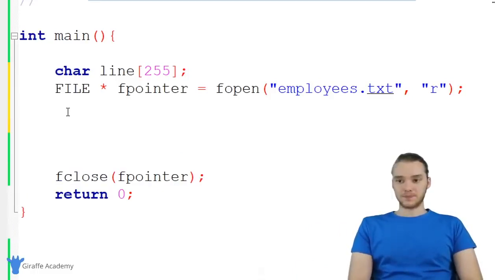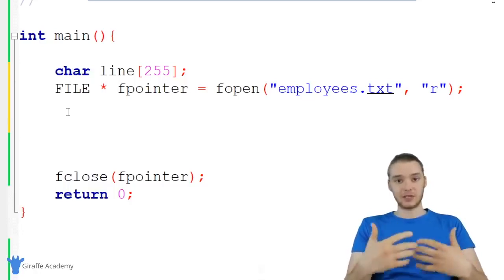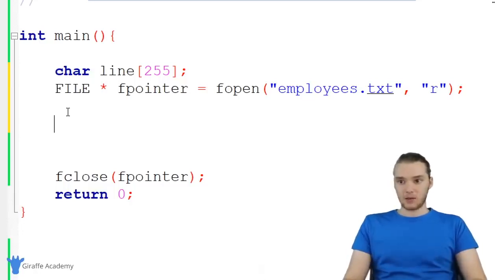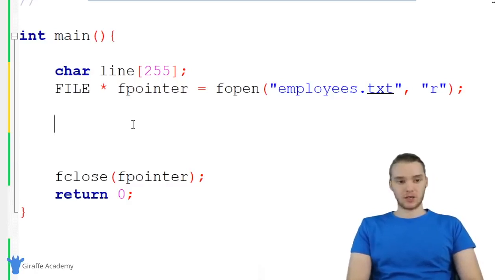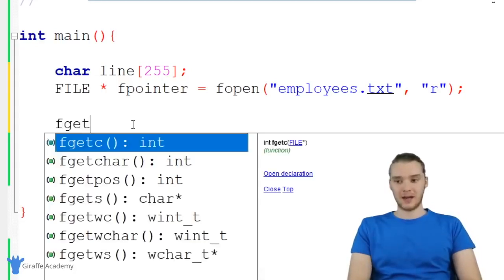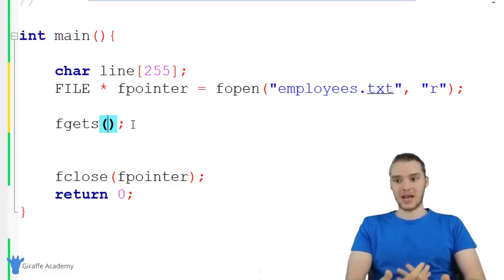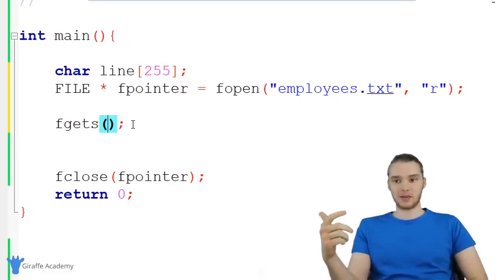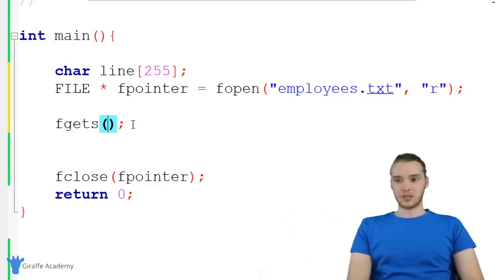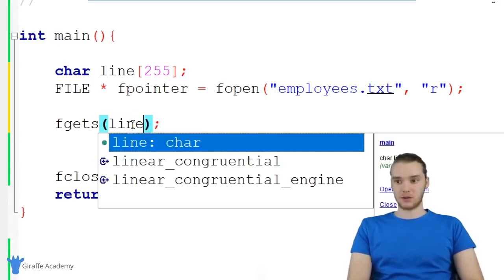And then down here, in order to read this file, I can read the file one line at a time. And we can use a special function called fgets. fgets basically is going to allow us to read the lines of the file one by one. So I could say fgets, and I need to give this a few different parameters. The first parameter I need to give it is a place to store the information that it gets. So this function is going to read the information from the file, and it's going to store it somewhere. So the first parameter we need to give this function is where it should store that information. In our case, we're going to store it inside of that line variable that we created up there.